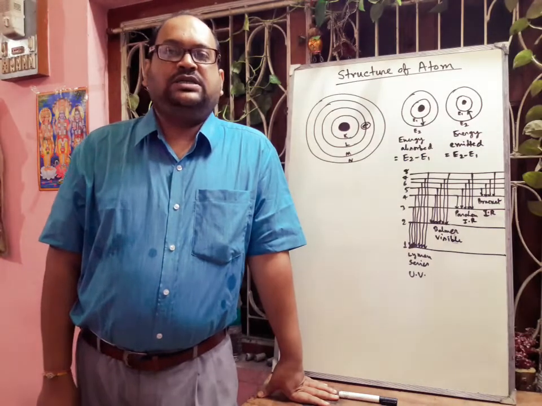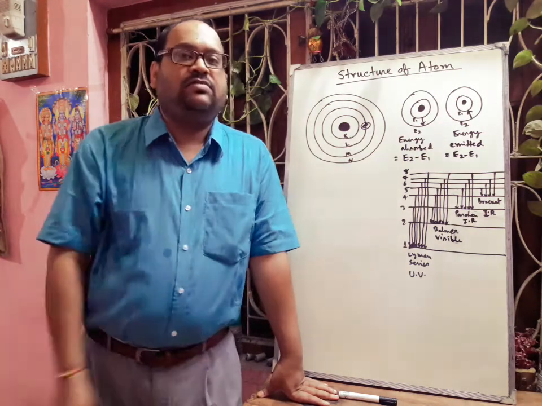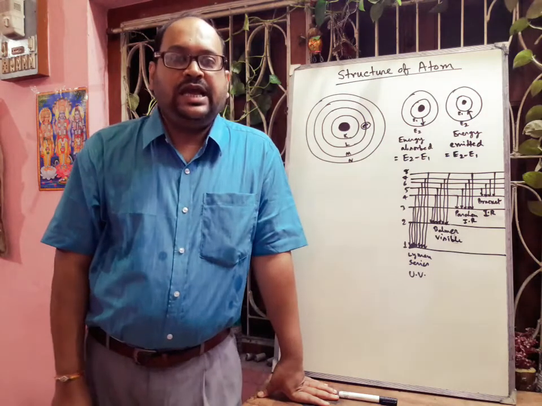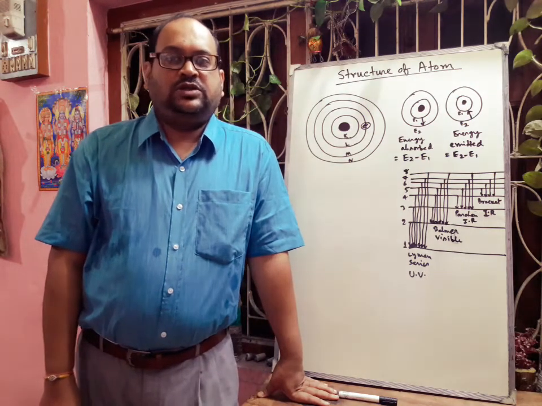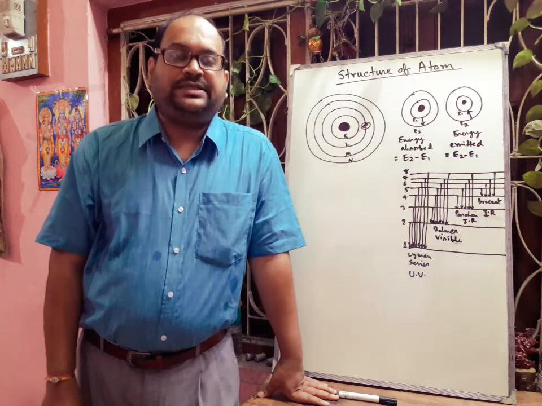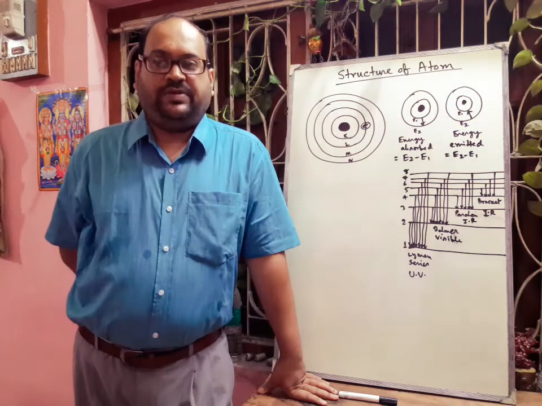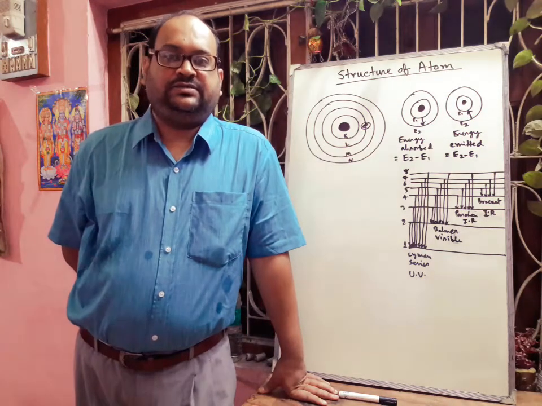These are called circular orbits, okay. And when these electrons are moving, they are not radiating any energy. So these non-radiating orbits are called stationary orbits, or stationary states.